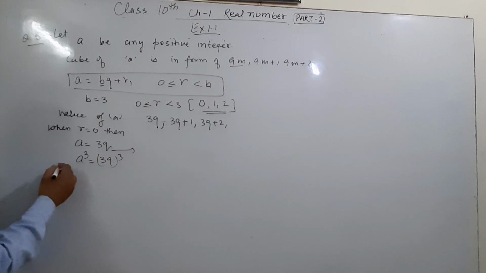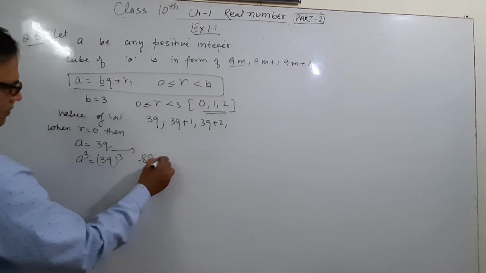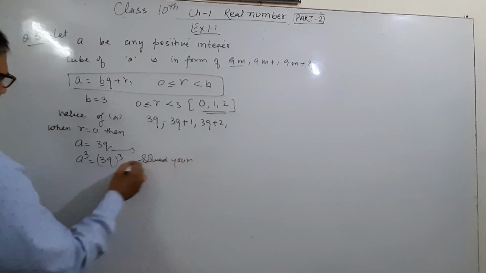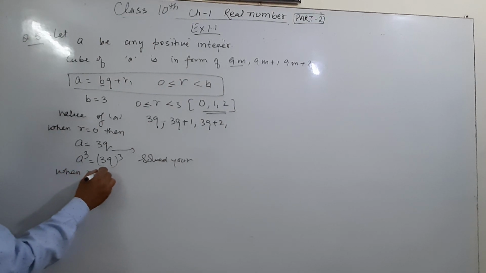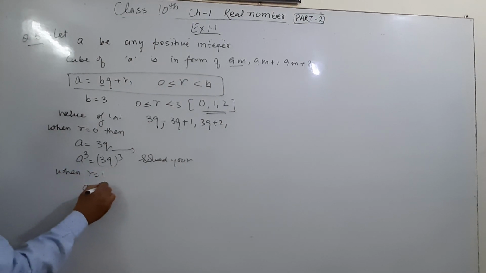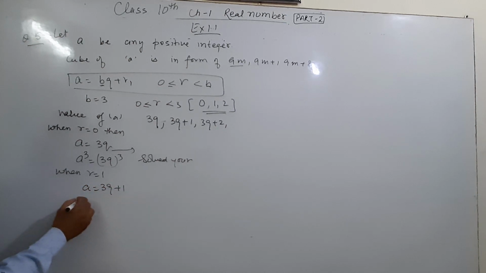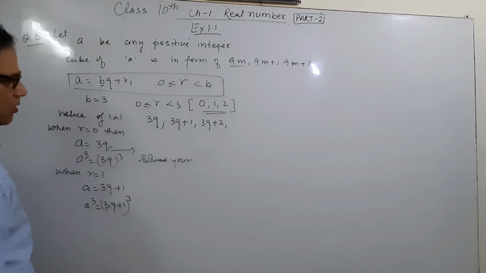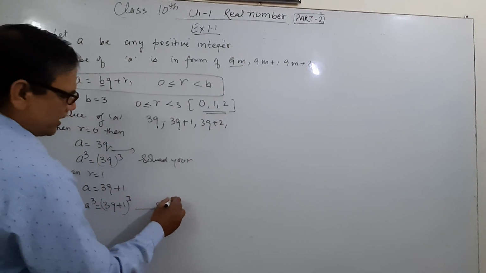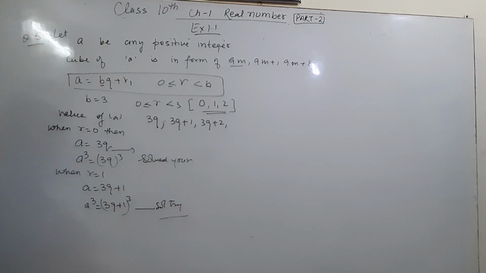And now the second case, you solve yourself. When r is equal to 1, then a is equal to 3q plus 1, cube on both sides, a cube is equal to (3q plus 1) whole cube, apply (a plus b) whole cube, and you have to solve yourself. Try these two steps yourself.